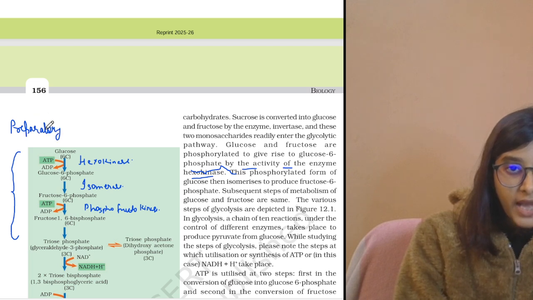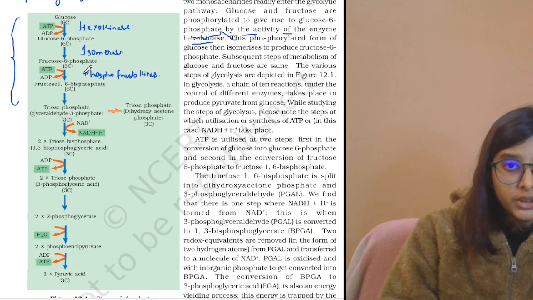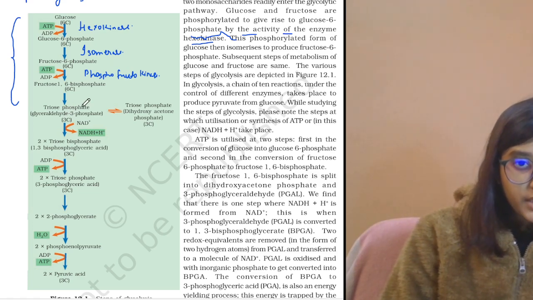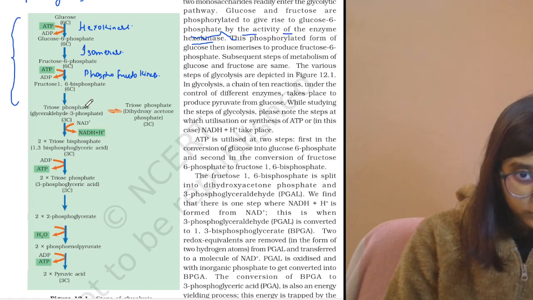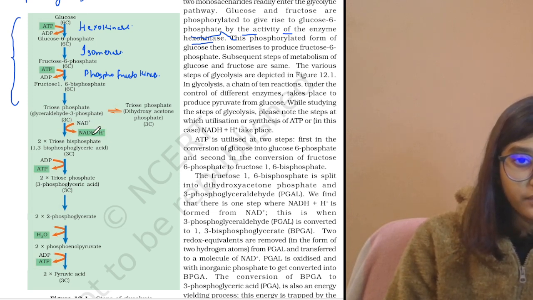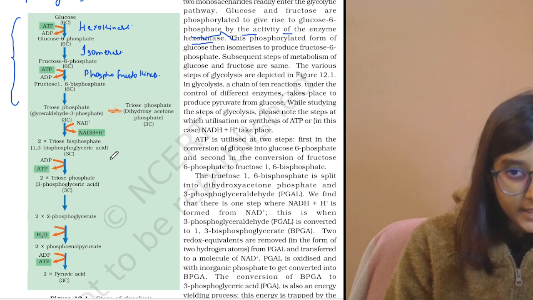Preparatory phase. In this phase, what you are seeing, the ATPs are being consumed. Now, when you move, you can see here the triose phosphate. Okay, the triose phosphate is formed, that is glyceraldehyde 3-phosphate, and here NAD plus is converted into NADH plus H plus, and then it's converted into triose bisphosphate, that is 1,3-bisphosphoglyceric acid.